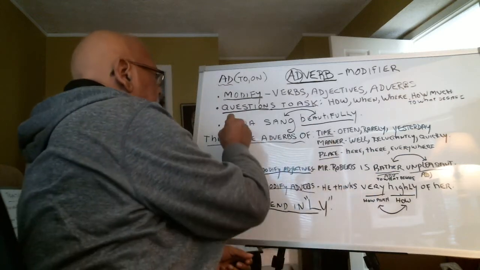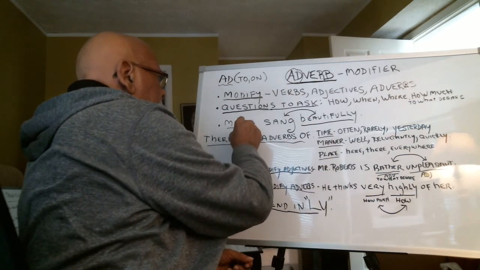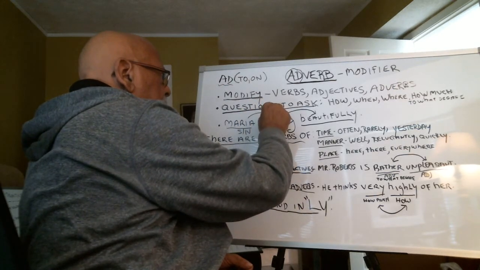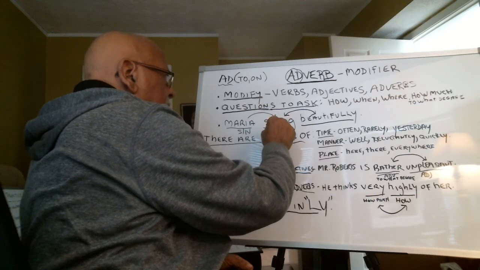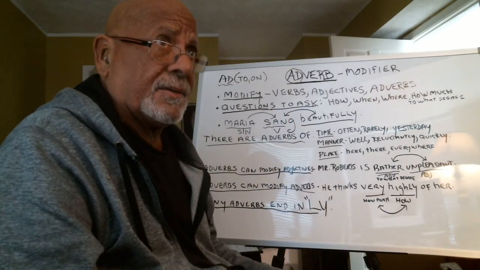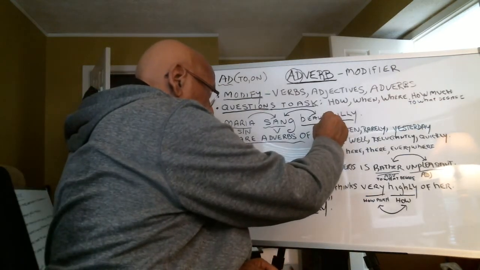The subject, Maria. Subject, noun, proper noun. Maria did what? She sang. It's a verb. How did she sing? She sang beautifully. Okay?